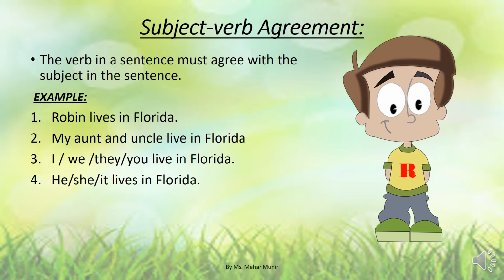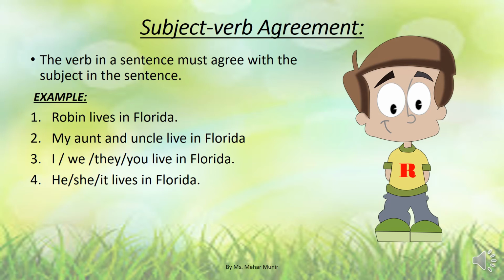Example number 2. My aunt and uncle live in Florida. Here the subject is plural, aunt and uncle. There are two people, so we used the plural form of verb, live. My aunt and uncle live in Florida. Example number 3. I, we, they, you live in Florida. I, we, they, you are plural subjects or plural pronouns, so we again used the plural form of verb.